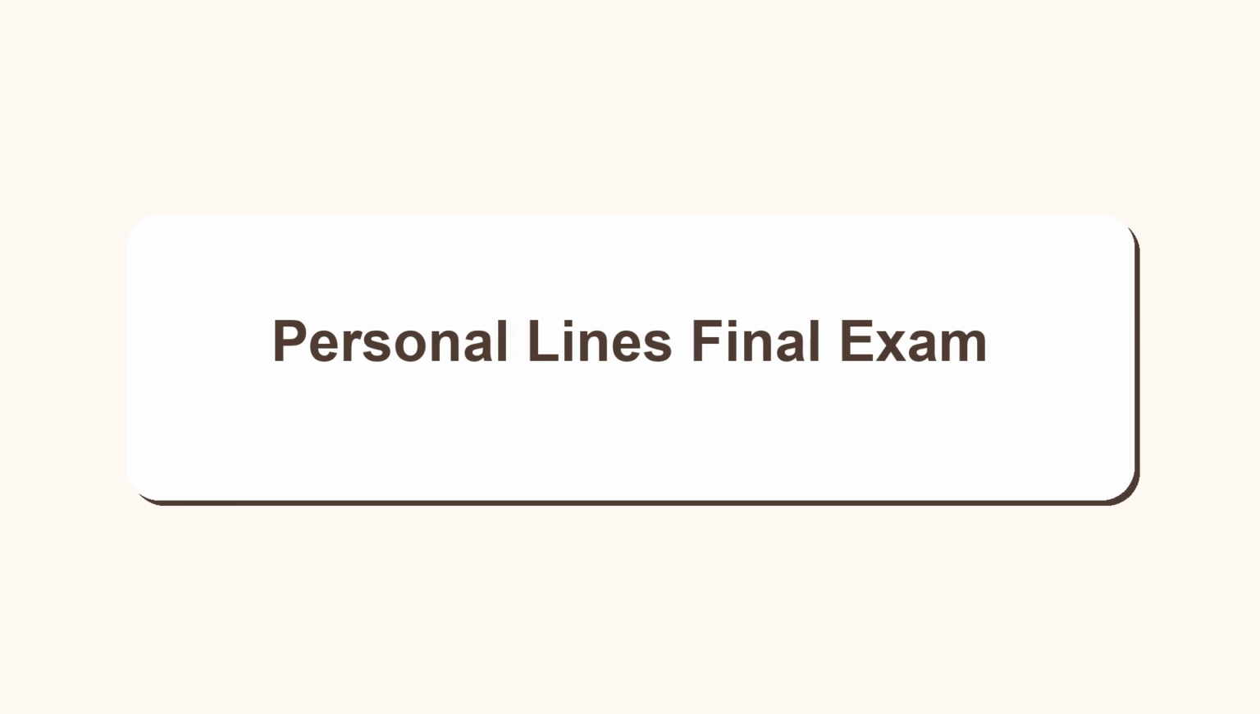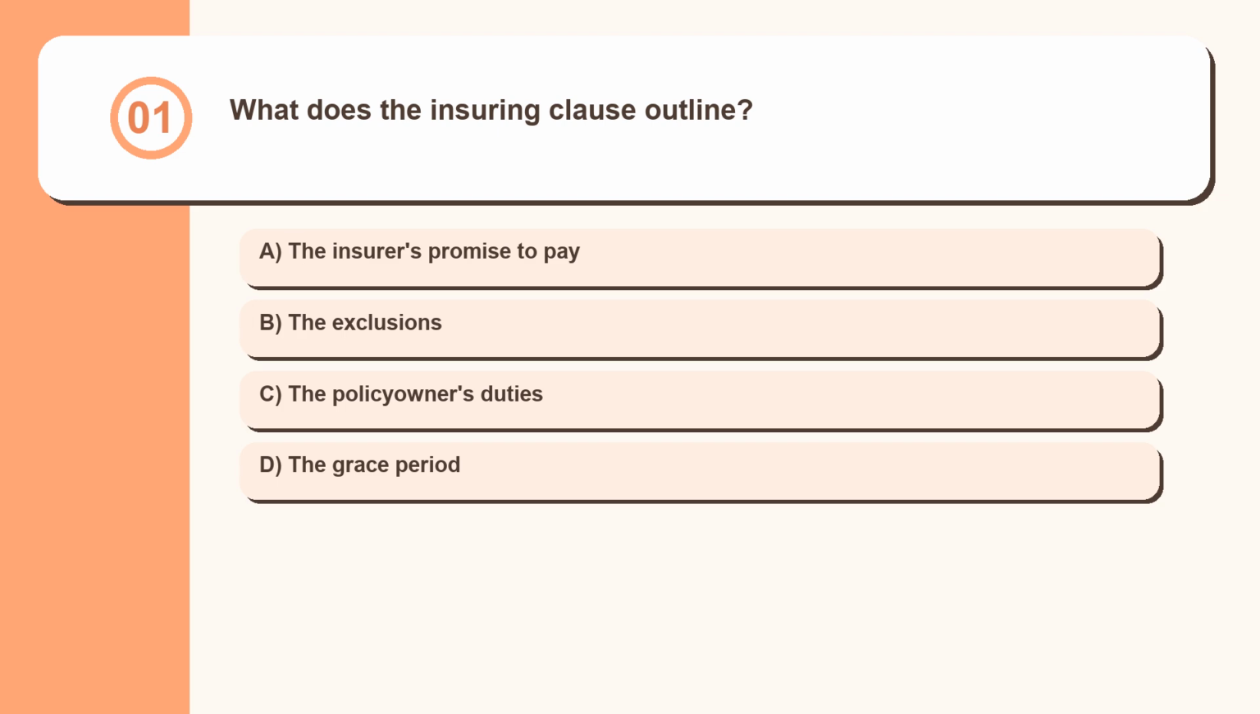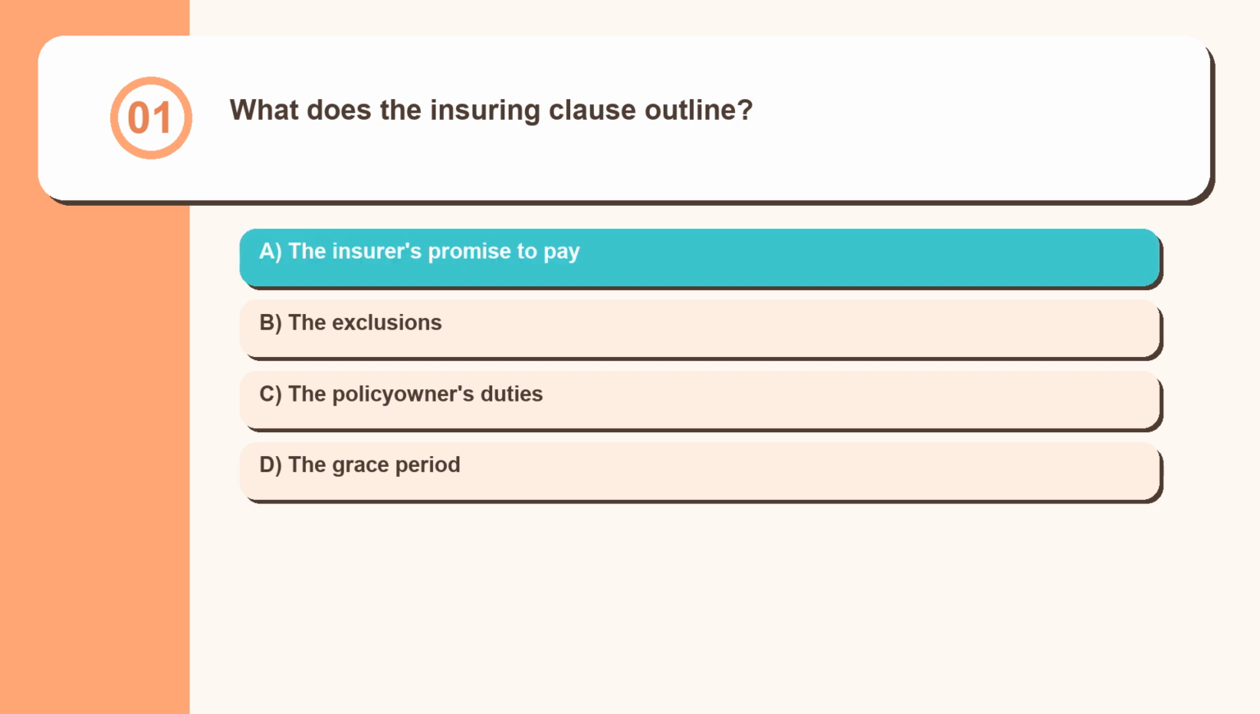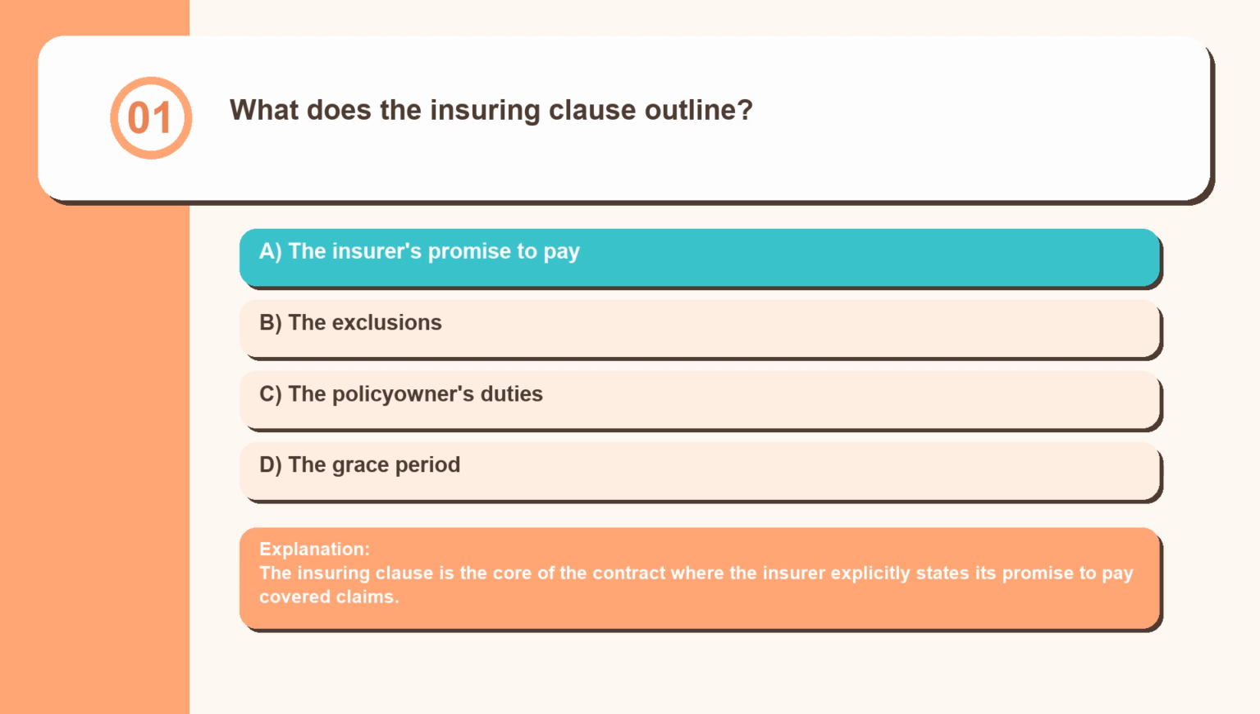Personal Lines Final Exam. Question 1. What does the insuring clause outline? The insurer's promise to pay, the exclusions, the policy owner's duties, the grace period. The insuring clause is the core of the contract where the insurer explicitly states its promise to pay covered claims.